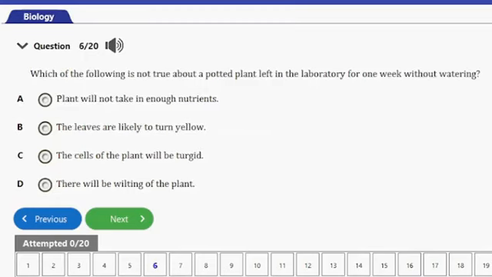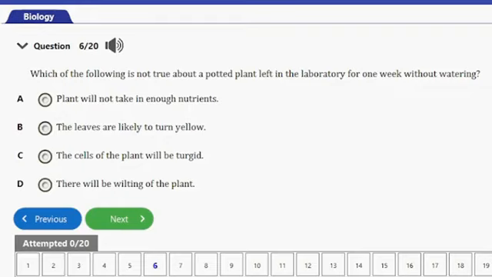Question number 6 here. It says, which of the following is not true about a potted plant left in the laboratory for 1 week without watering? We have A, plants will not take in enough nutrients. B, the leaves are likely to turn yellow. C, the cells of the plants will be turgid. D, there will be wilting of the plants. So guys, the answer to this question is actually option C here.